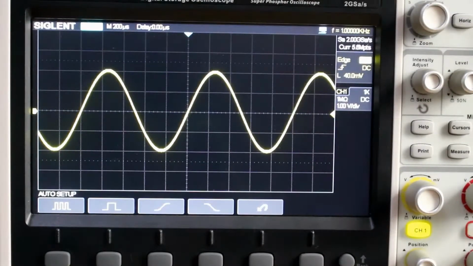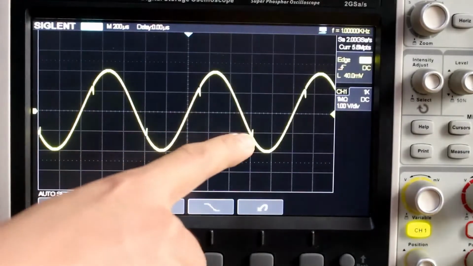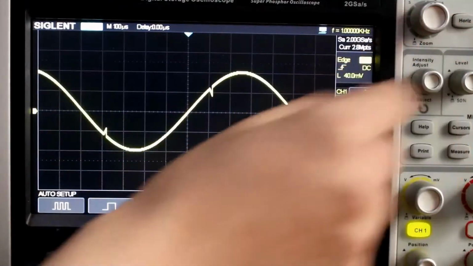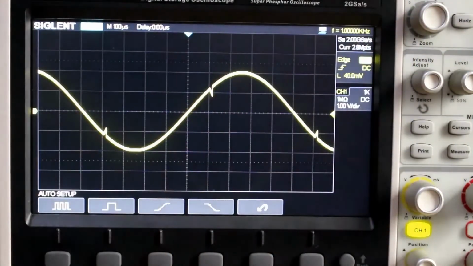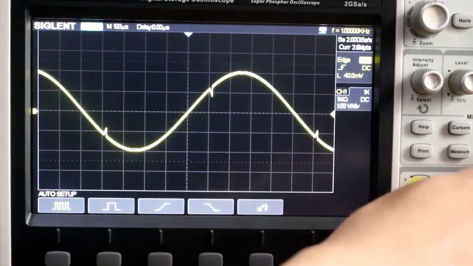Okay, now let's look at the window trigger mode. And I've got an interesting signal here coming from the generator. As you can see, there are two glitches. One on the rising and one on the falling. So, for window mode, we can set that.